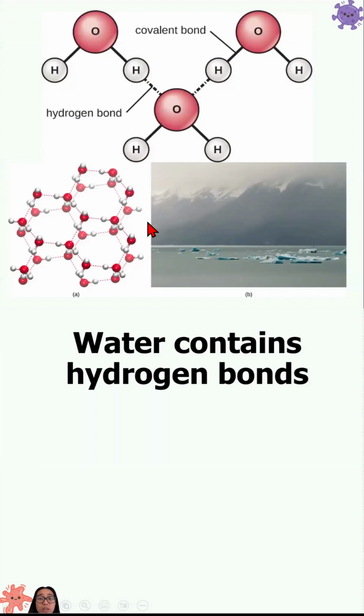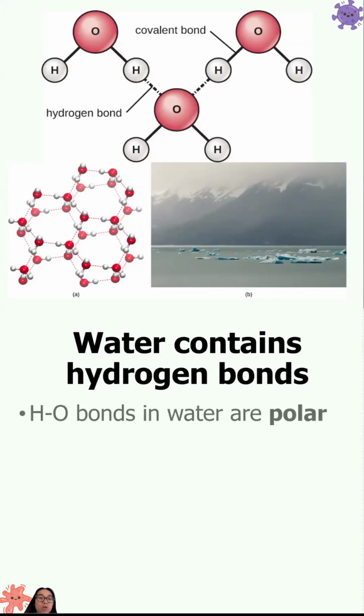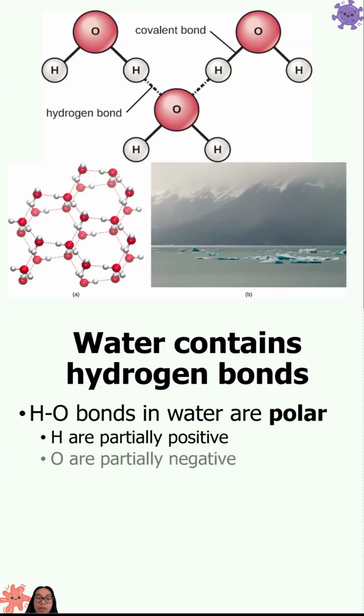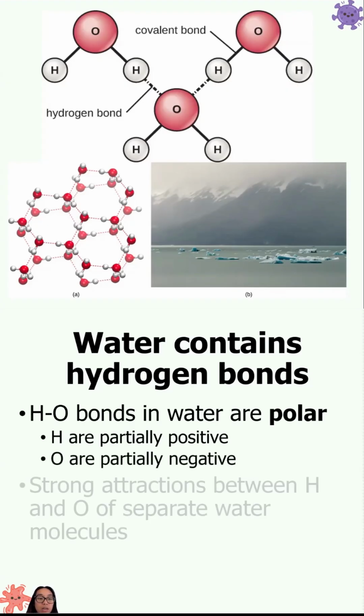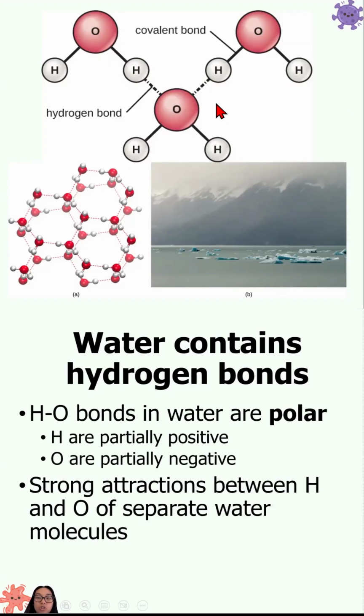So water, as we've already discussed, contains these hydrogen bonds. Now, why do hydrogen bonds exist? Remember that oxygen and hydrogen, when they bond together, this bond is very polar. Because this bond is very polar, the hydrogens are all going to be partially positive, and the oxygens are all going to be partially negative. And because of this, there's going to be tons of attractions between hydrogens and oxygens of separate water molecules.